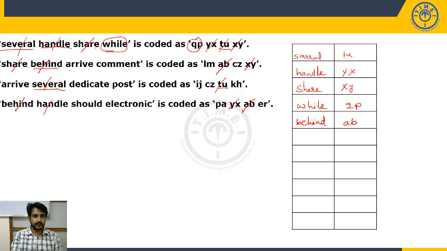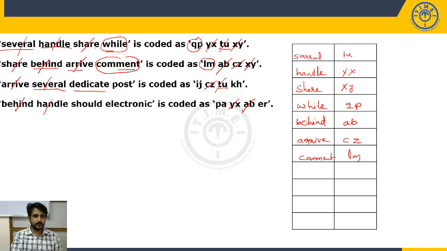Now what are we left with? Arrive and comment. Let's move to arrive. Do we have arrive common anywhere? Yes, in the third statement. Only arrive is common, not any other word. So what is the only common code? CZ. So I can confirm the code for arrive is CZ. Now, what is the only leftover word? Comment. What is the only leftover code? LM. So now I can confirm that the code for comment is LM. Now even that is identified.